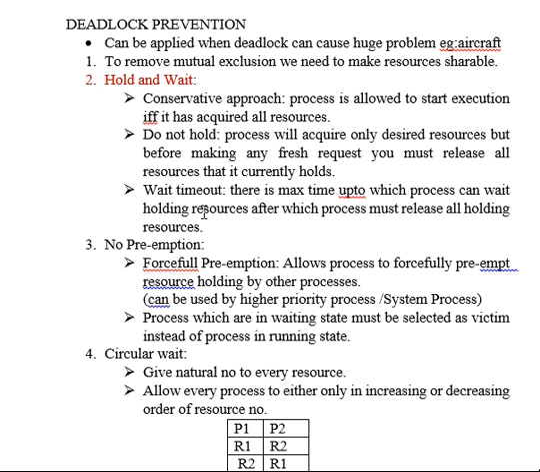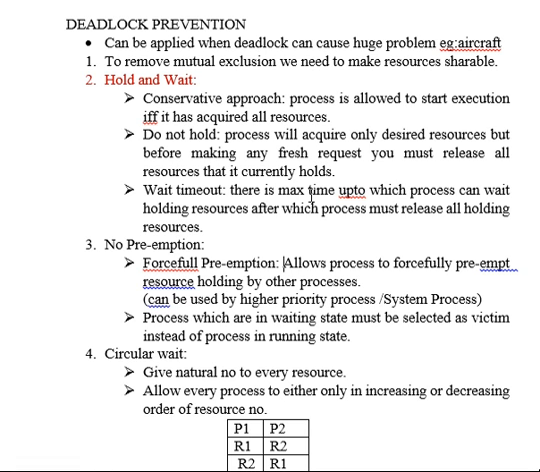The third condition here is wait timeout. That means there will be a limit of time fixed on how long a process waits while holding resources, after which the process must release. That's a good way. Rather than keeping the process waiting, we can fix a limit for the process to wait.